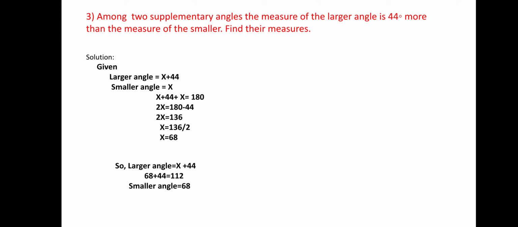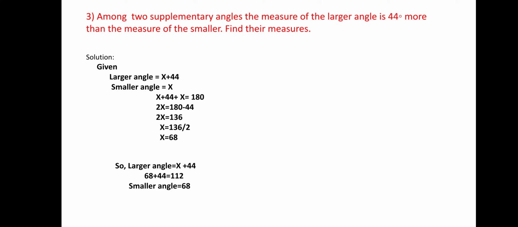Then x plus x is 2x, correct? So 180, here it is plus. If it goes to the opposite side, it will become minus, right? So 2x equals 180 minus 44, you will get 136. So 2x, it's in multiplication. When it goes to the opposite side, it will become division. So x equals 68.